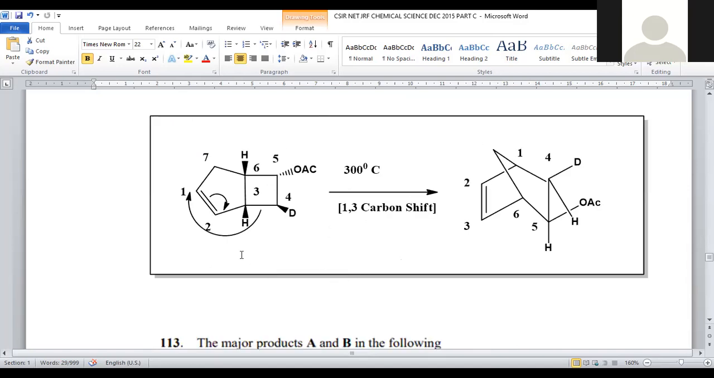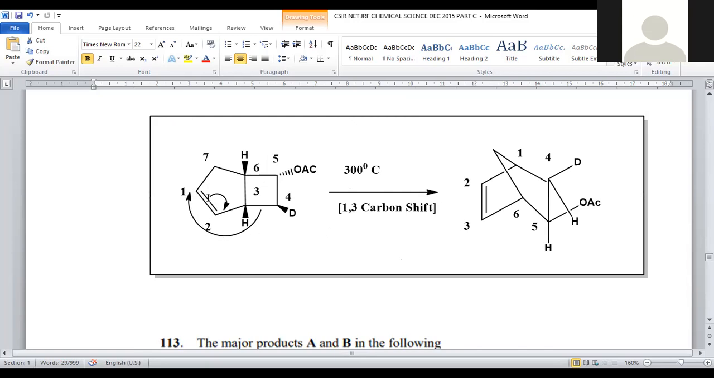1,3 sigmatropic rearrangement means what? Let us assign the numbers for this. Obviously, numbering will start from the carbon having the olefinic double bond because no other functional group gets the priority. So here 1, 2, 3, 4, 5, 6, 7. This is the proper numbering assigned in accordance with IUPAC.